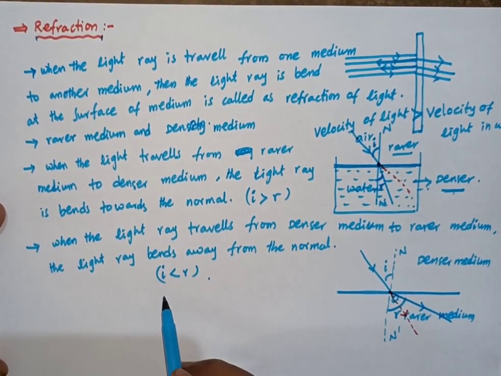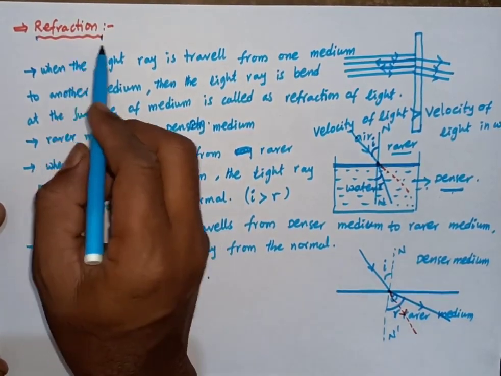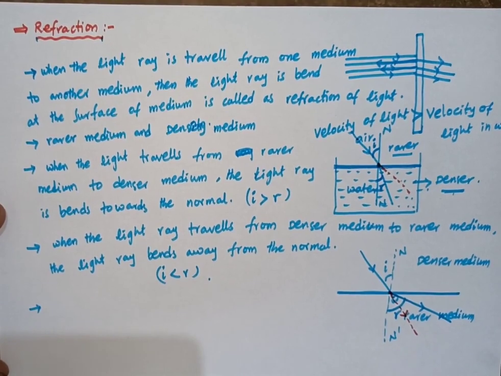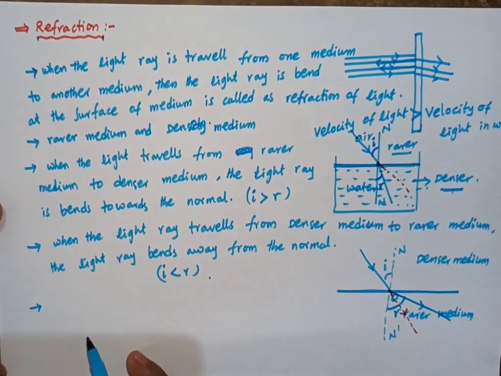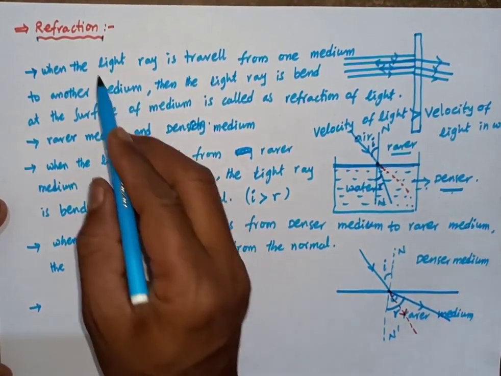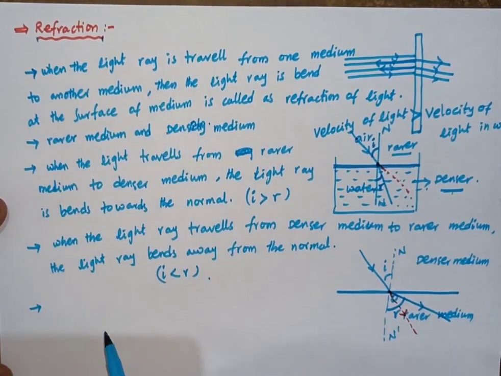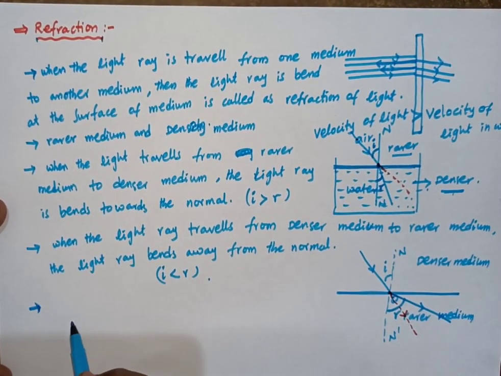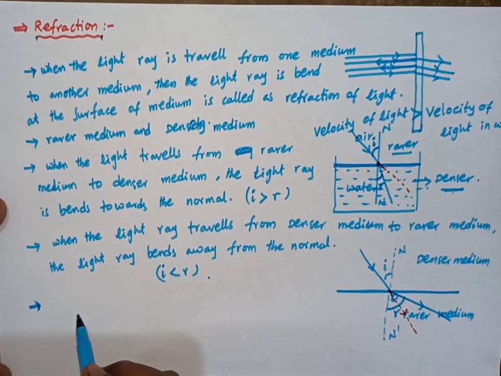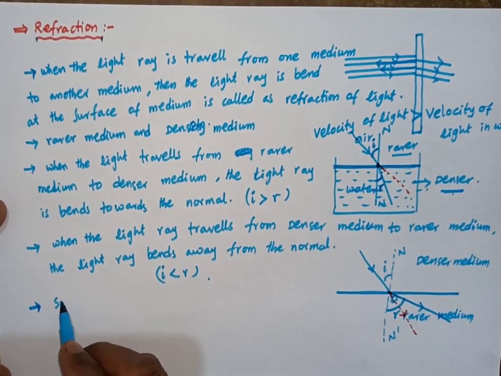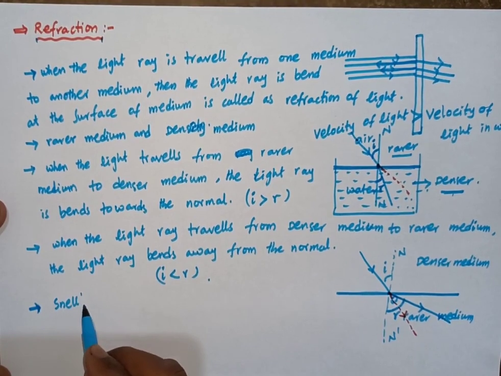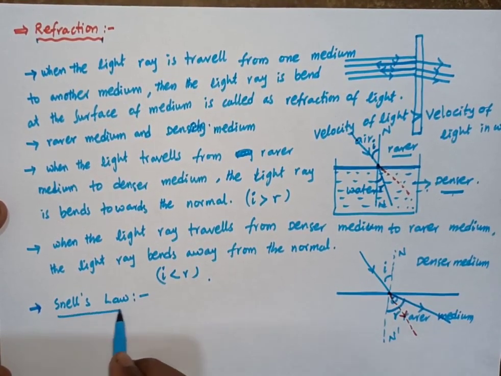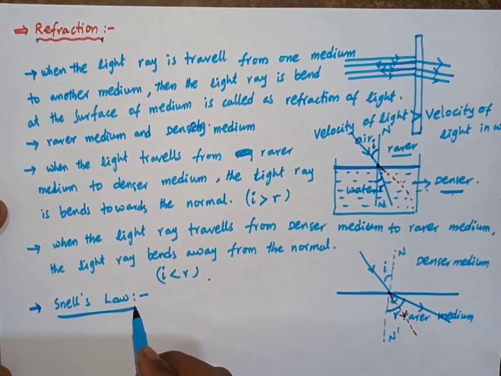So it is also called the refraction of light. Next, the refraction of light is explained using certain laws, that is Snell's laws. So what is Snell's law? There are two laws.